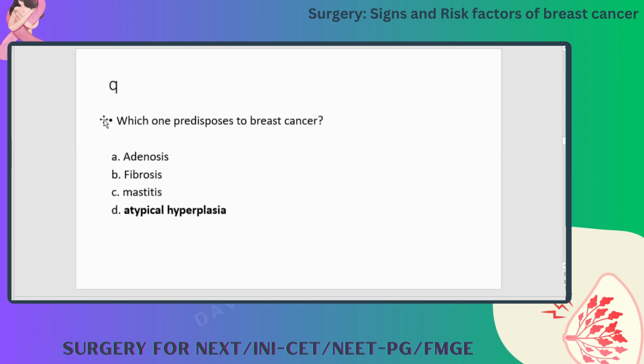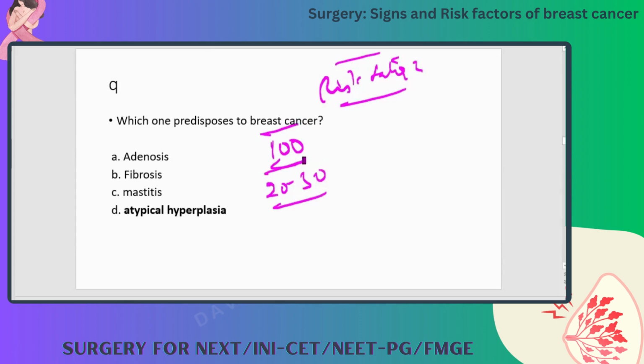Which one predisposes to breast cancer? See, now one part of the risk factors we covered. The other part, risk factors number 2: so many people, suppose out of 100 females, almost 20 to 30 of them have some benign breast lesion like adenosis, fibrosis, mastitis. Some lesion will be there. These are all not malignant. They are also not pre-malignant. They will not turn into malignant except atypical hyperplasia.